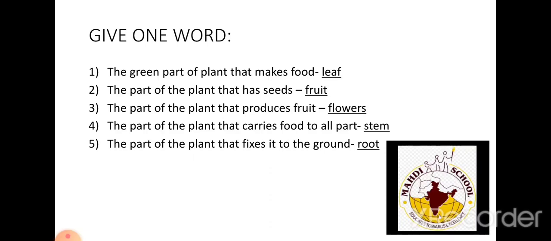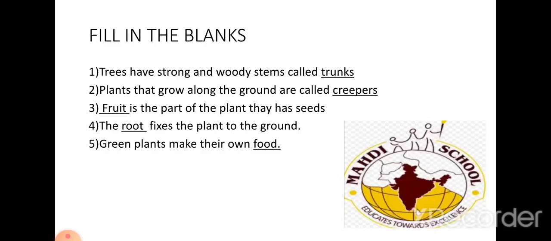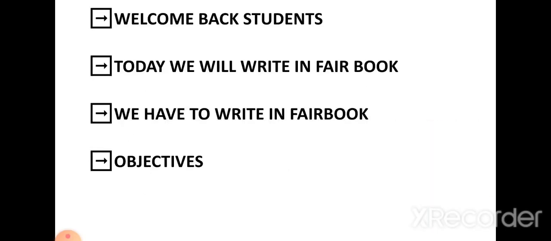So we have completed this lesson's objectives. Today we will write in the fair book. After writing in the fair book, you have to read it once because it might be asked in the exams. Firstly, write neatly in your fair book, and as soon as the school reopens, I will check your book.